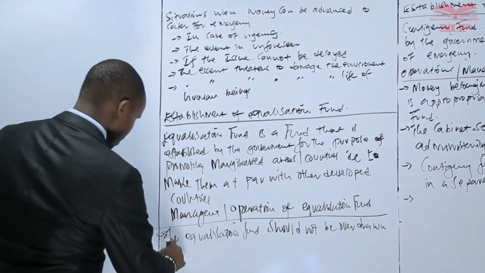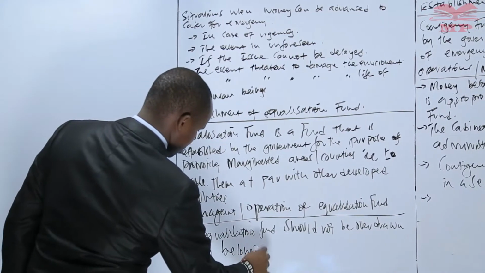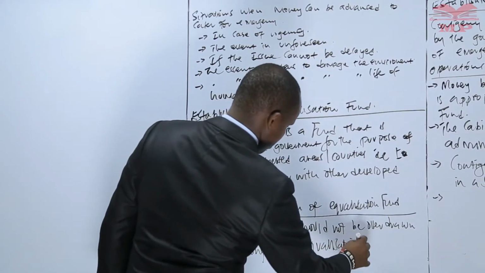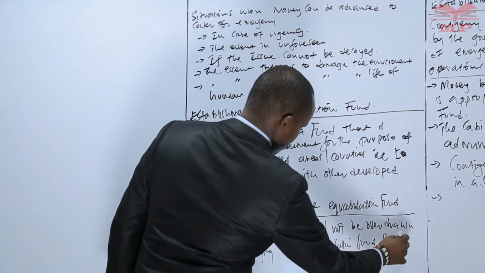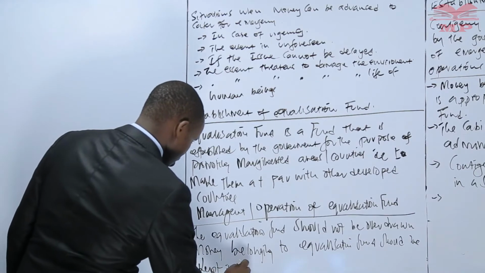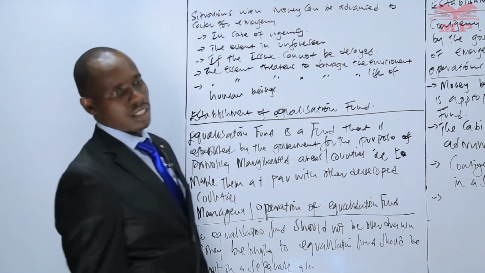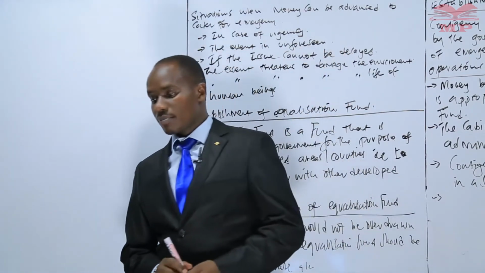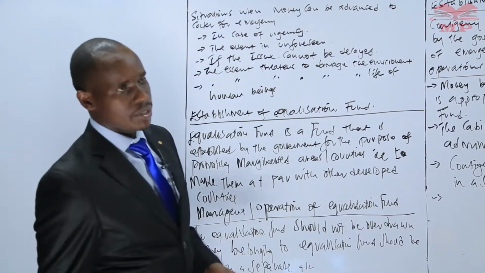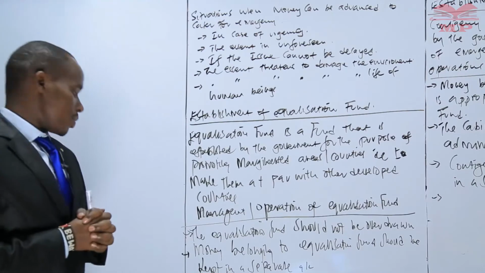Money belonging to equalization fund should be kept in a separate account. It should not be mixed with other money to avoid misuse or misappropriation. So we need to have a separate account to handle that particular amount.